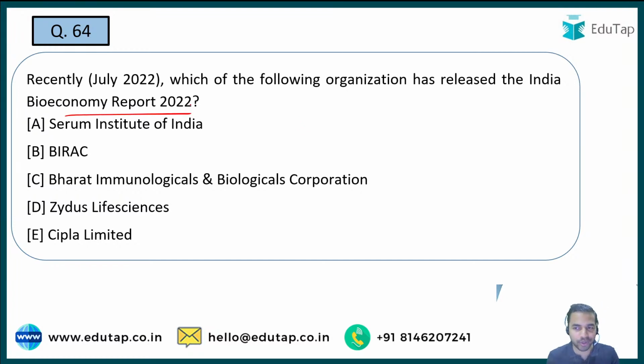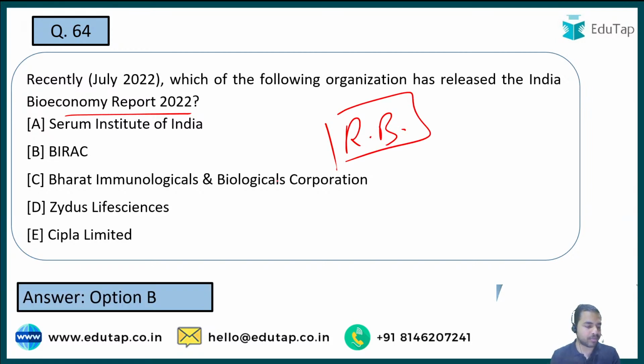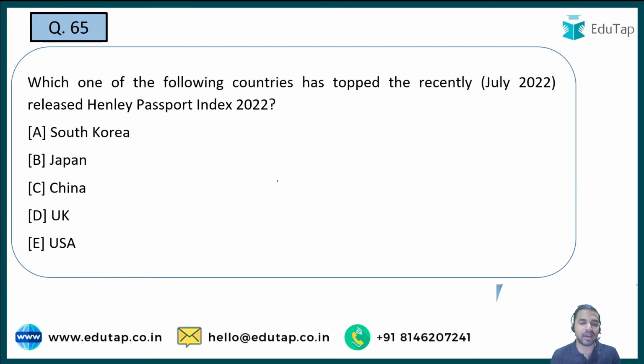So guys, we all know that recently the India Bioeconomy Report 2022 was released. Whenever such a report is released, you are always required to remember the name of the releasing body. तो उसकी releasing body क्या है, आपको उसके बारे में जानकारी रखना बेहद जरूरी है। And here guys, the right answer is option B, absolutely right, that is BIRAC.